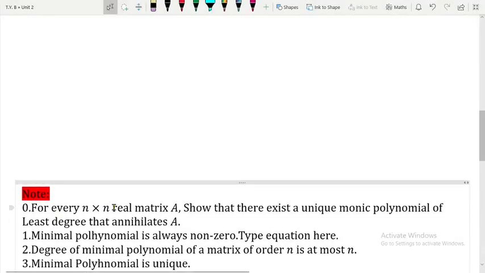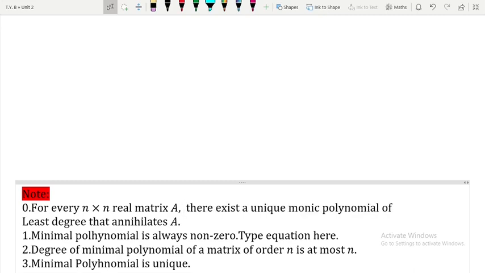Note that for every n cross n real matrix A, there exists a unique monic polynomial of least degree that annihilates A. This is guaranteed. Whenever you talk about any real matrix A of order n, and in our syllabus we are talking only about real matrices, it is going to have a minimal polynomial. Actually this is a theorem, but we will discuss the proof later on.